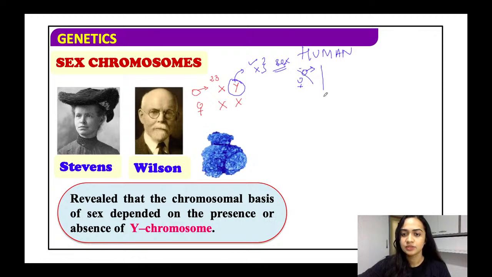All right. So let me just make a Punnett square. So if here I will have the female one, that is the X and X. So female has two similar sex chromosomes X and X. The male will have one X and one Y.